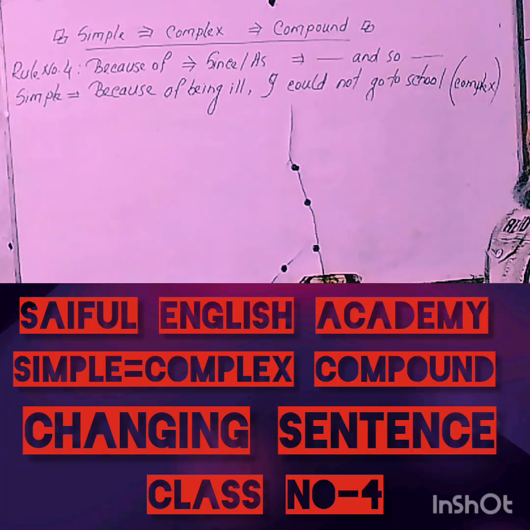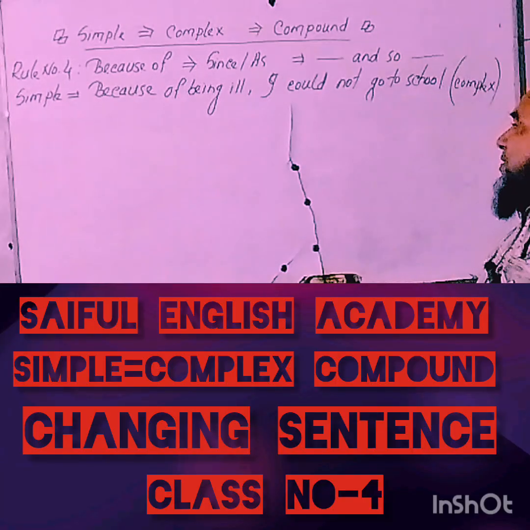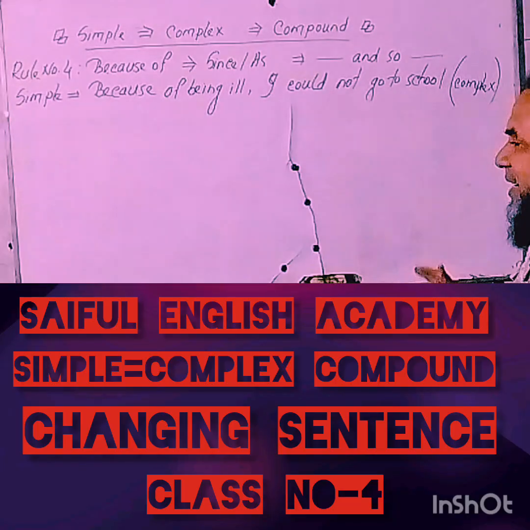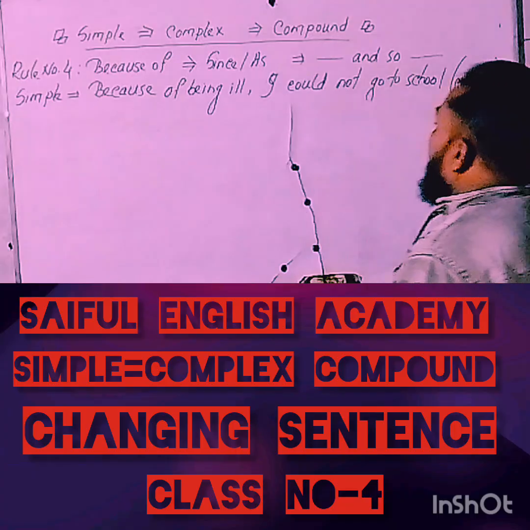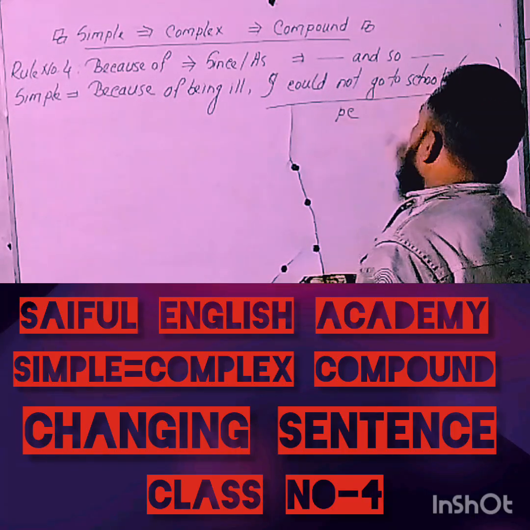I hope you will be able to reply, but I want to share my experience with you. When a simple sentence starts with because of, you have to mind that there is a principal clause only.